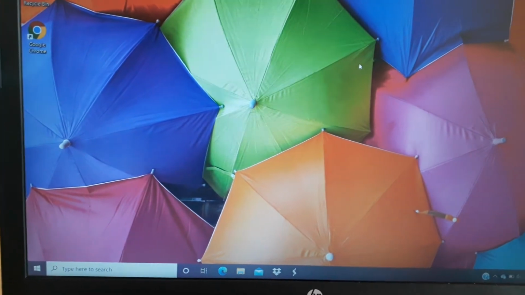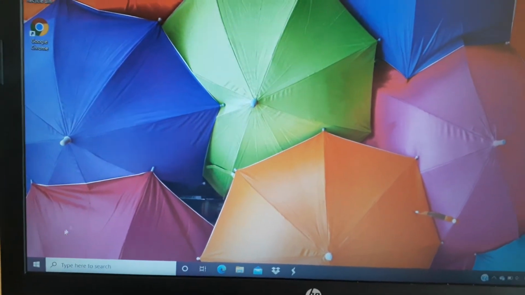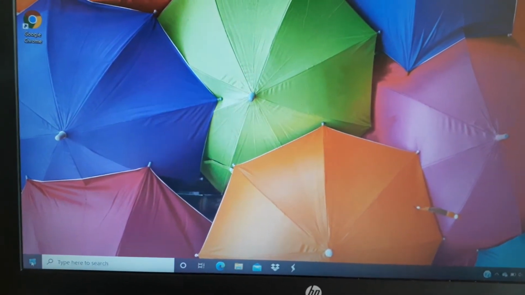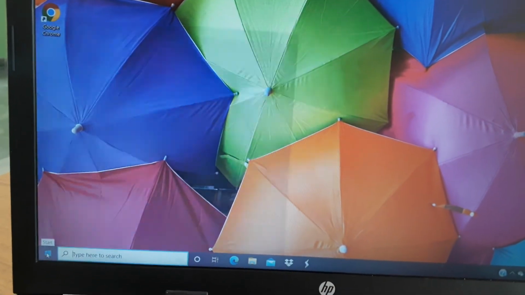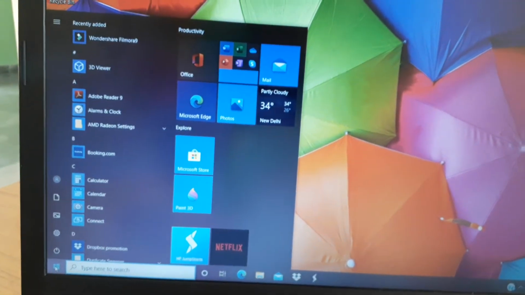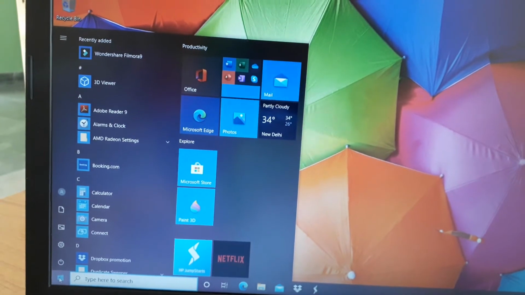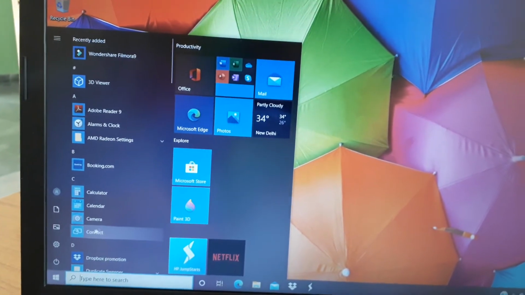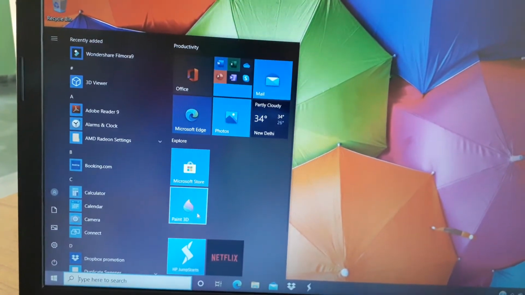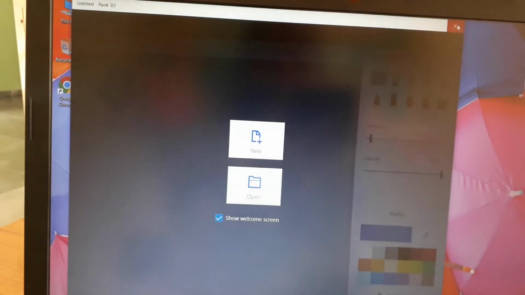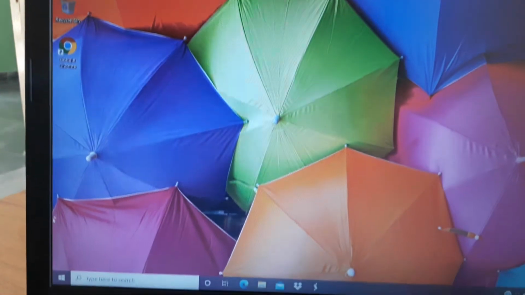Firstly, click on the start button. After that, click and hold the tile you want to move. For example, I want this one.